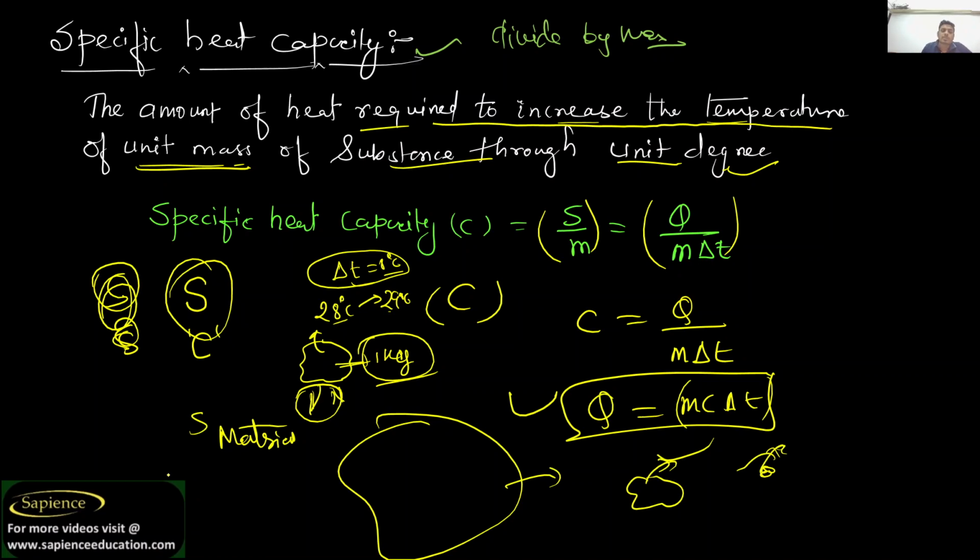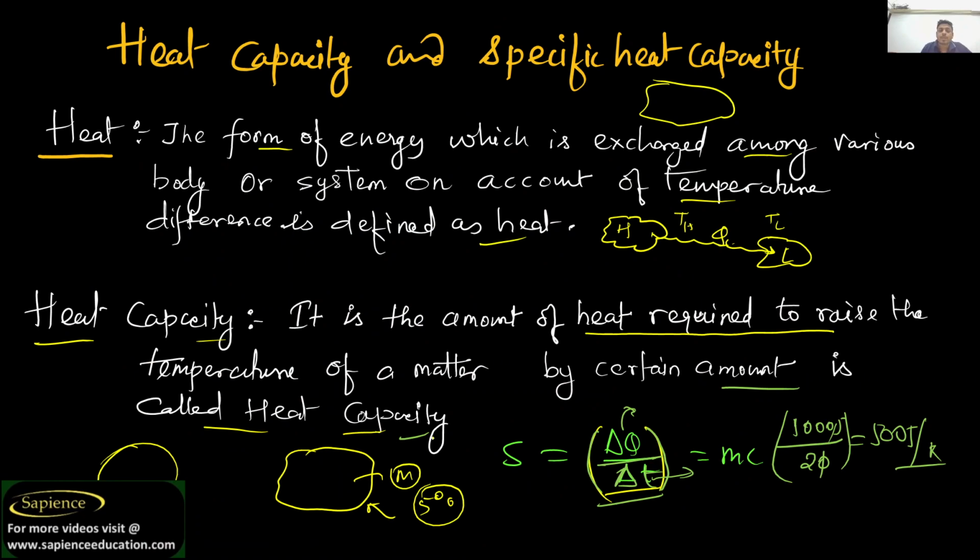But as soon as you talk about heat capacity, this body has a different one, this body has a different one. So heat capacity depends upon mass, as well as on change in temperature.